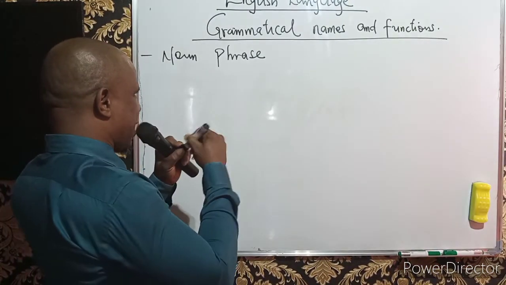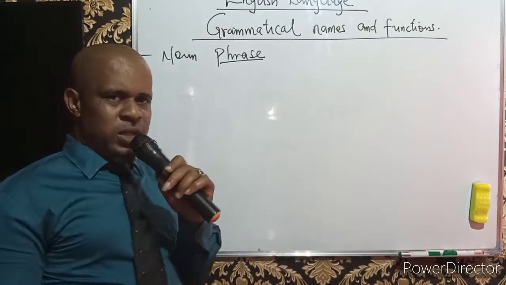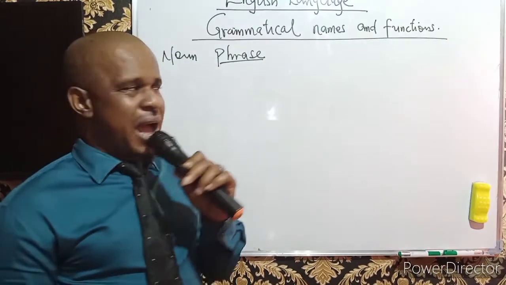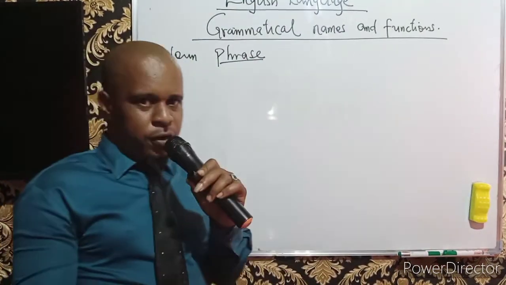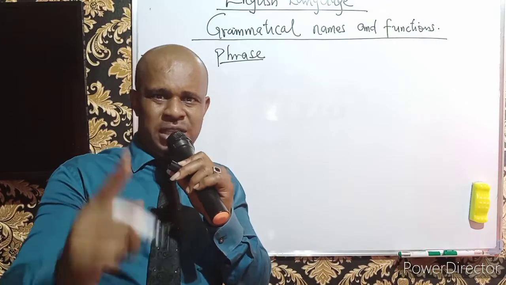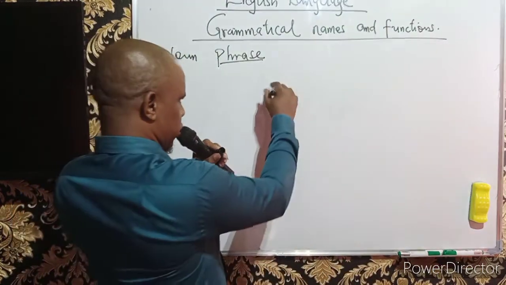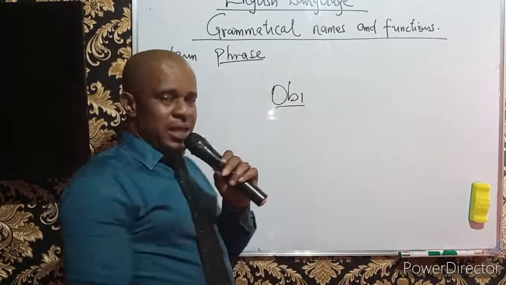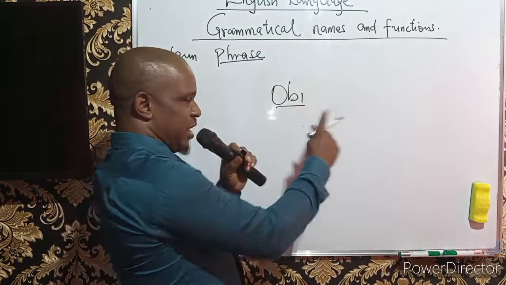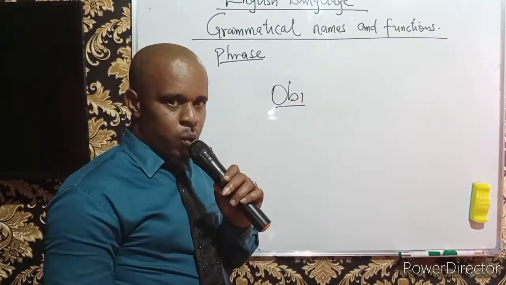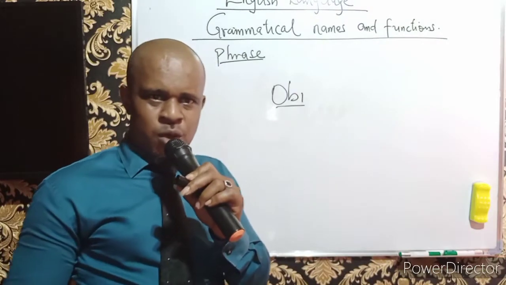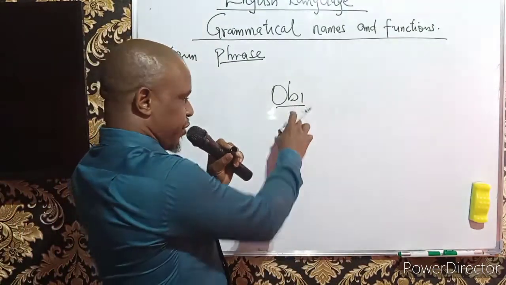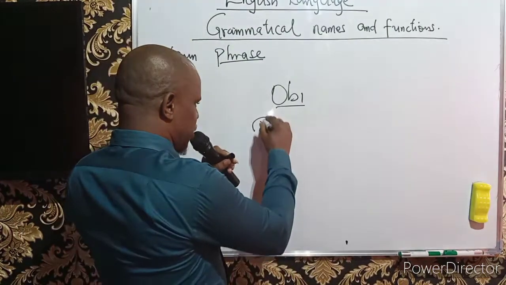But then we should look at phrase as well. When we say phrase, phrases are actually groups of words. And group of words involves something that has to go beyond a single word. We have the word Obi, for instance. Obi is a name. You cannot call this a noun phrase because it is a single word. So it is a noun. But when we talk about noun phrase, we are talking about a group of words which serves the purpose of a name. Example, the intelligent boy.